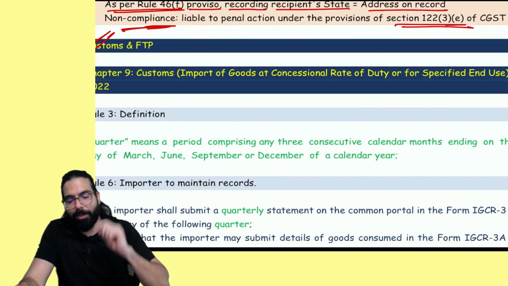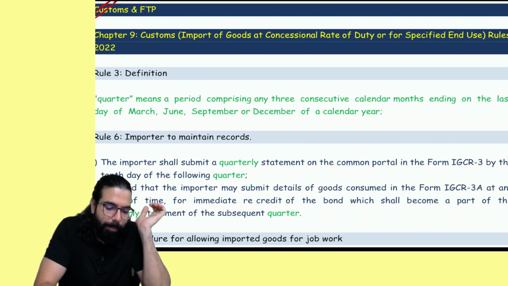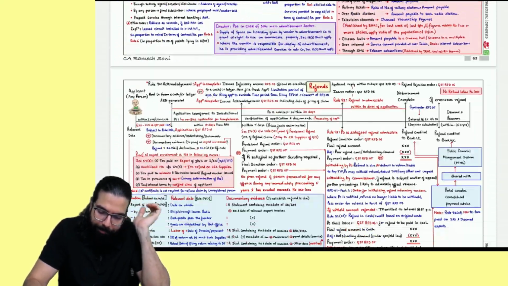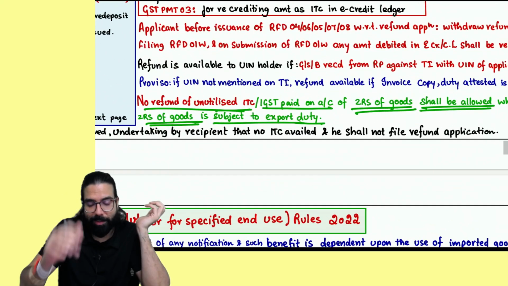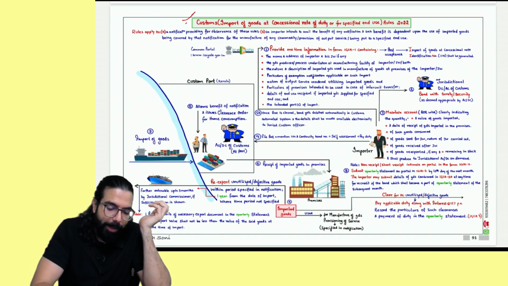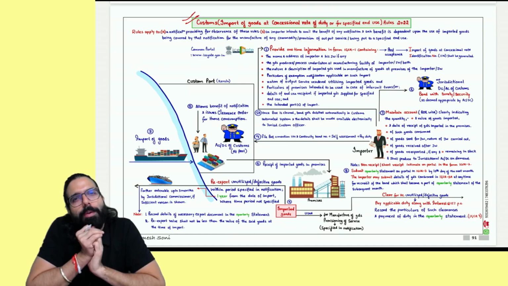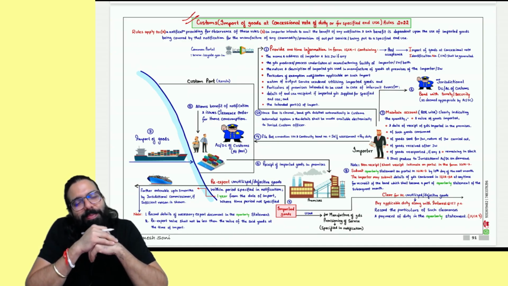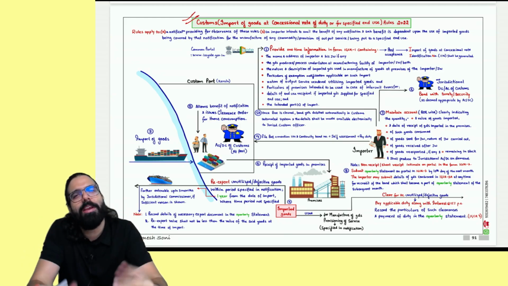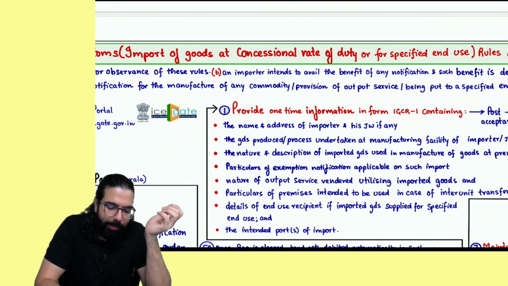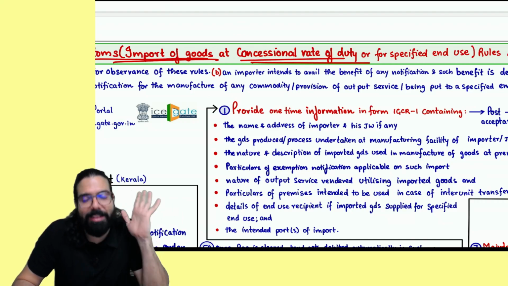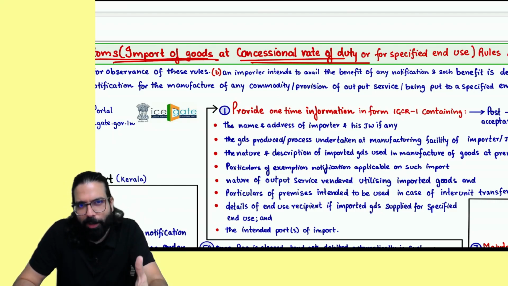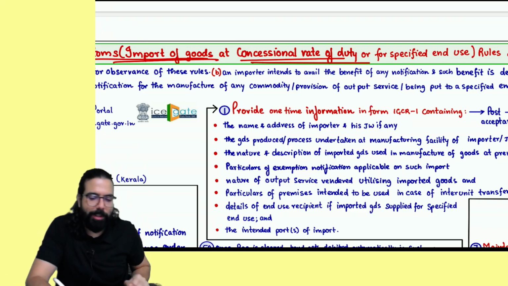The next one over here is customs and FTP. In customs and FTP, I hope you guys remember the IGCR rules were there. This refund chapter, I already explained to you, was with section 16. In the IGCR rules, they have told us that a monthly return was there, IGCR 3. Yes, sir, everywhere the monthly IGCR 3 is now told that all these people who are importing goods at a concessional rate of duty are required to file one return, which was the IGCR 3 monthly. Now this IGCR 3 monthly return has been made quarterly. That's all they have told.